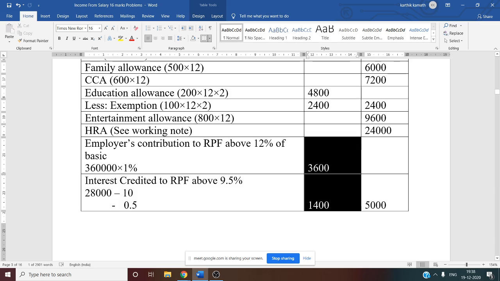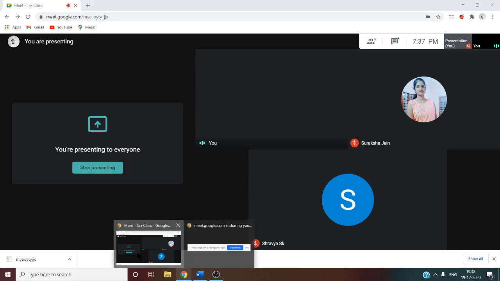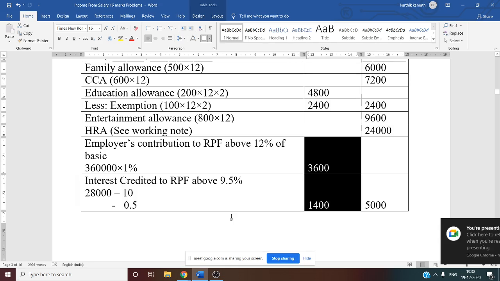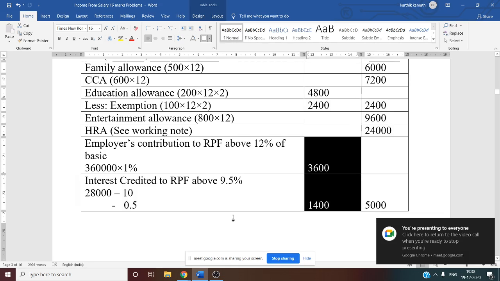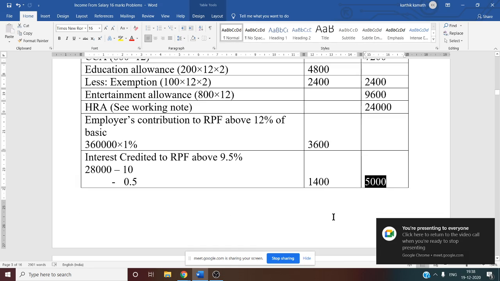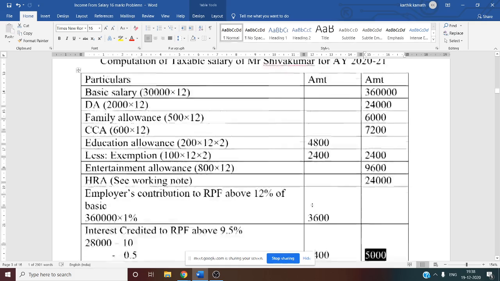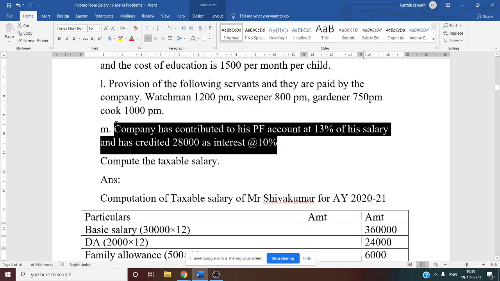So the total amount taxable under RPF, that is employer's contribution plus interest credited, is 3,600 plus 1,400, that is 5,000. 5,000 you have to write in the outer column. Add both the amounts and write it in the outer column. Yes, now RPF calculation is over.